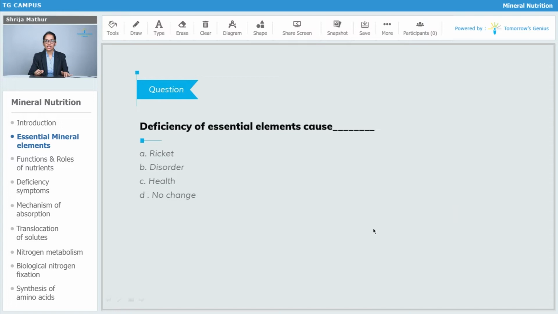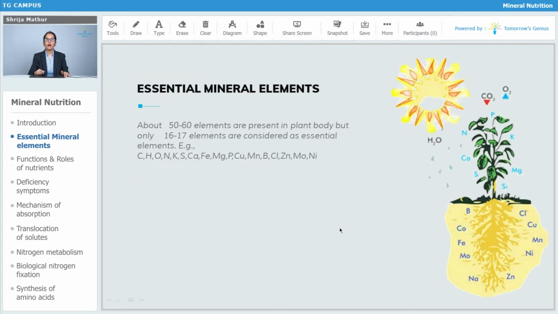A question: deficiency of the essential elements causes rickets, disorder, health, or no change. The correct option is option B, disorder. About 50 to 60 elements are present in the plant body, but only 16 to 17 elements are considered essential elements. So what are those?